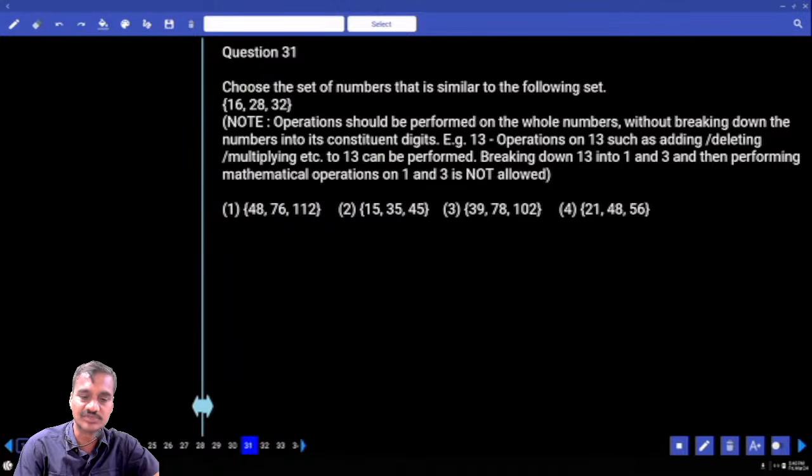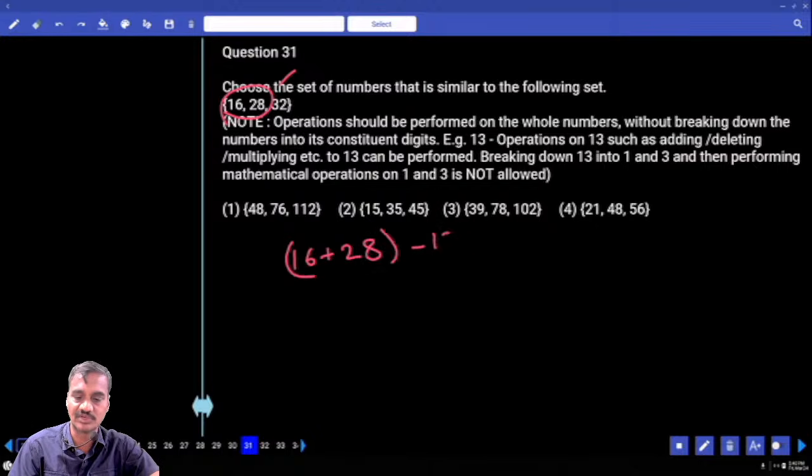Now what is the value of this one? 16 plus 28 is how much? 44 minus 12. Sum of these two minus 12. Sum of these two minus 12 is 32.